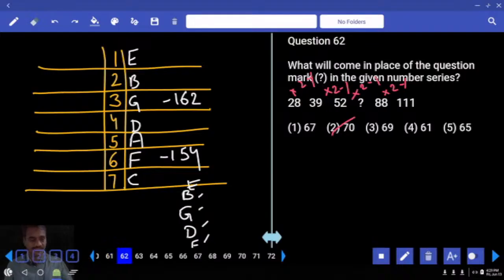Then 62, 28, 39. Difference is how much? 11. 39 and 52, 13. And 88 and 111, 23. 11, 13, 17, 19, 23. The differences are prime numbers. 52 plus 17, 69, choice 3, 62.